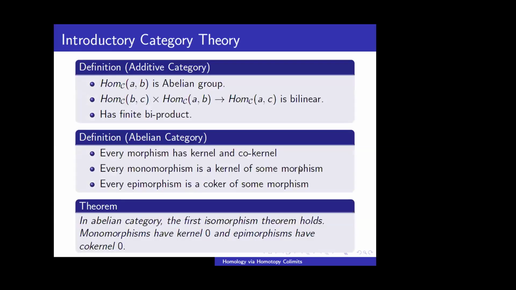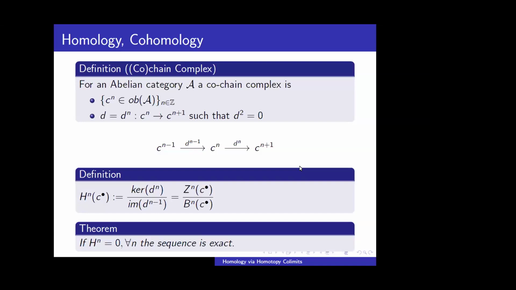So these are the basic definitions of category theory. An additive category is a category where the hom set is an Abelian group and the composition is bilinear, and it has finite biproducts. In an Abelian category, the main thing is that the first isomorphism theorem holds, and so in an Abelian category we can define cochain complexes like this.